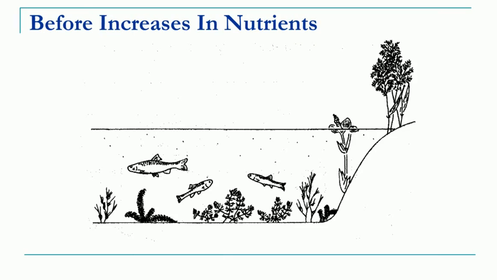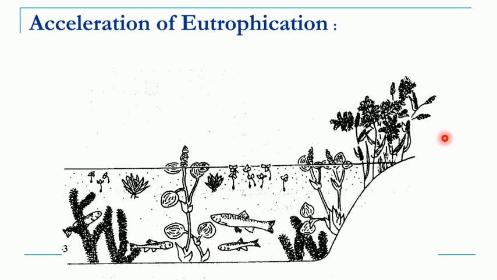So this is the condition before eutrophication. This is a healthy lake where all the fishes and plants are growing normally, and these dots are nothing but the phytoplanktons or zooplanktons. So these fishes are feeding on phytoplanktons and zooplanktons. So suppose due to agricultural runoff, the nutrients in the form of phosphates and sulfates come to this aquatic body, then what will happen? These plants will get the nutrients, they will start growing more in number. Along with them, the algae will grow.